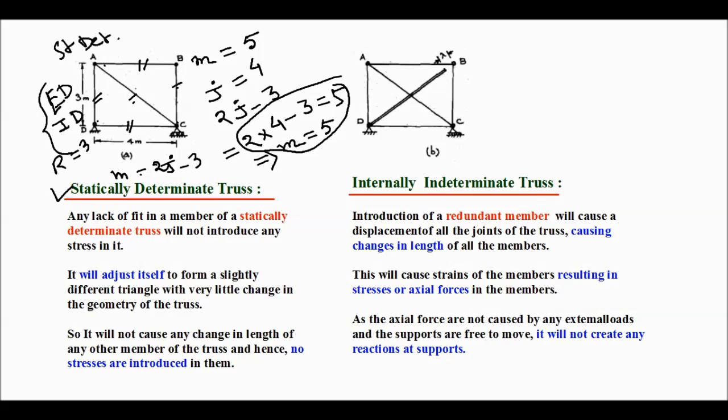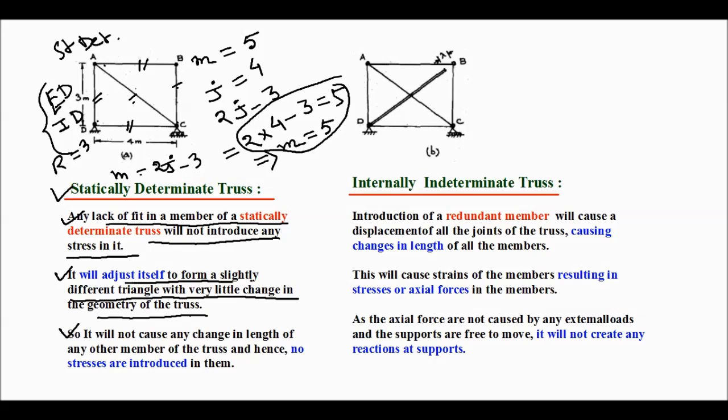Now in case of statically determinate truss, any lack of fit in a member of statically determinate truss will not introduce any stress in it. Why? Because here it will adjust itself to a slightly different triangle with a very little change in the geometry. So it will not cause any change in length of the member, and because no change in length of the member, there will not be any stress introduced here. So lack of fit problem is not suitable for statically determinate truss.